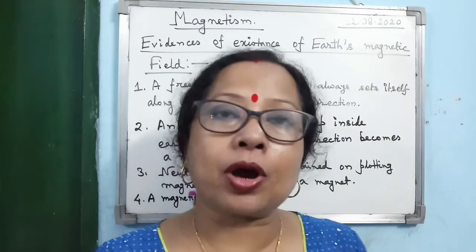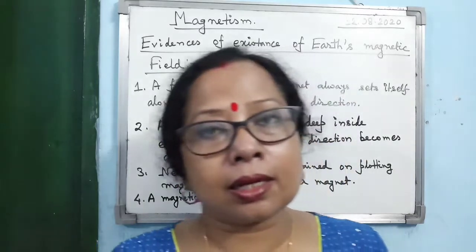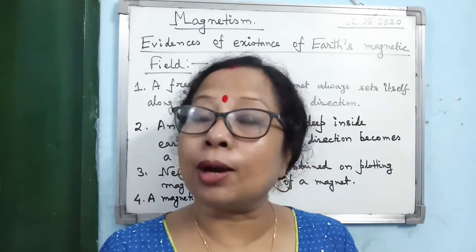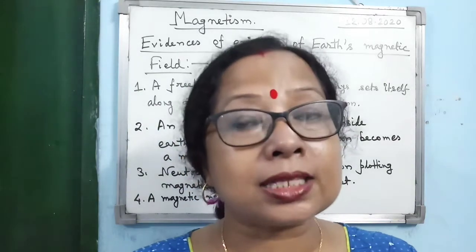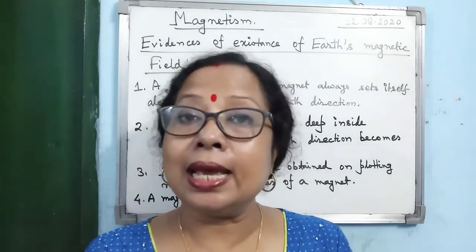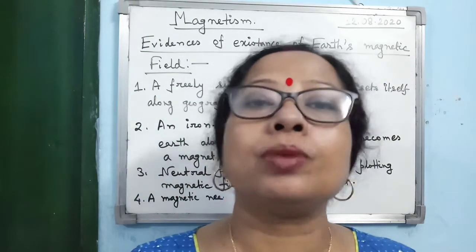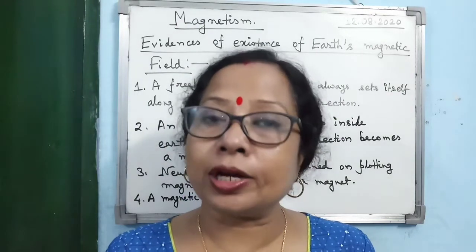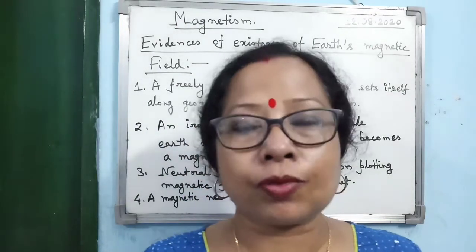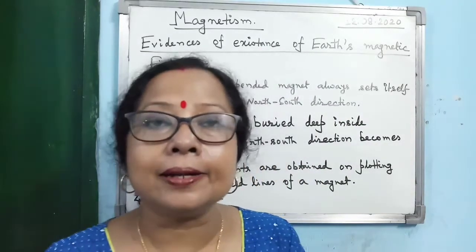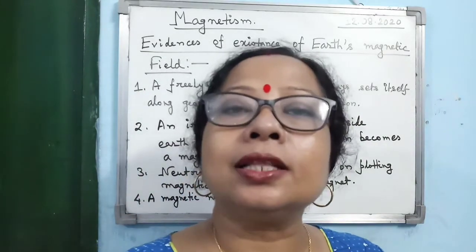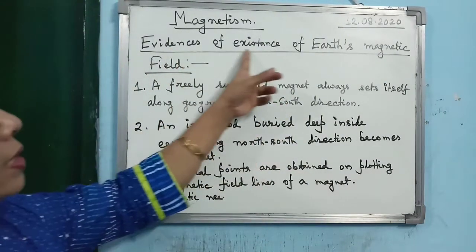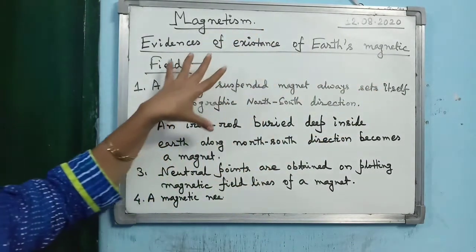These points where the resultant magnetic field is 0, or the combined magnetic field of the Earth and the bar magnet is 0, are known as neutral points. So the existence of neutral points while plotting the magnetic field lines of a magnet proves that Earth behaves like a magnet. So these are the evidences of existence of Earth's magnetic field.